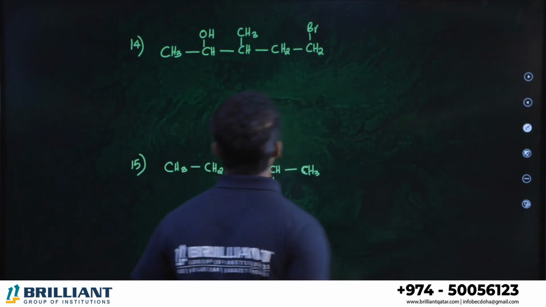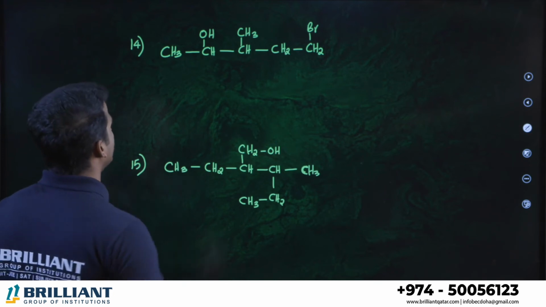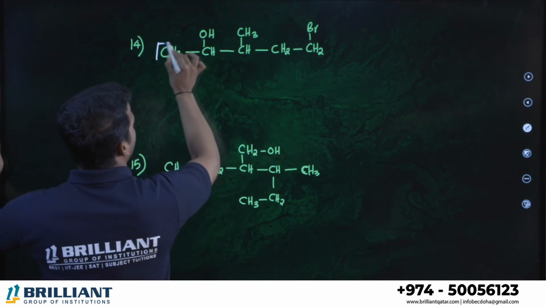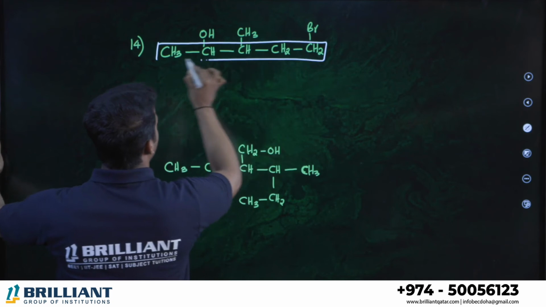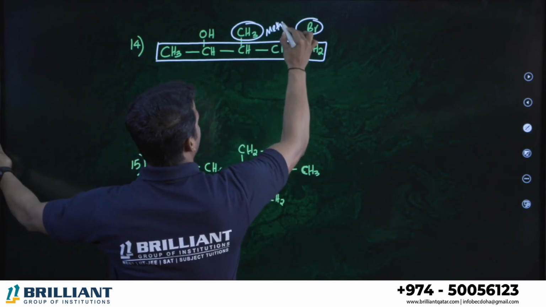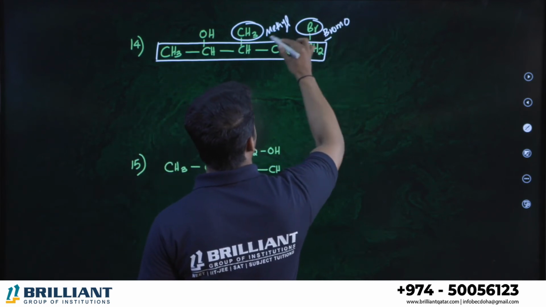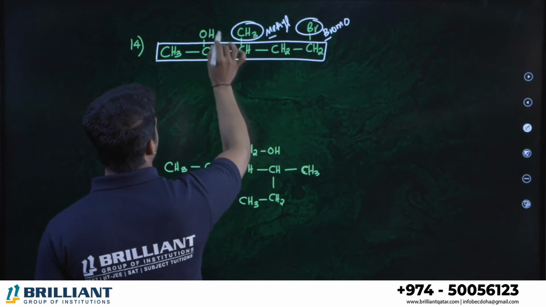Next one, question number 14. Just pause the video and do it yourself, dear all. Alcohol is here. Including alcohol, I think the longest chain is this one. And this is a methyl group. There is a bromine, right? This is called methyl. This is called bromo. So alphabetical order, B first. Alcohol is the principal group.